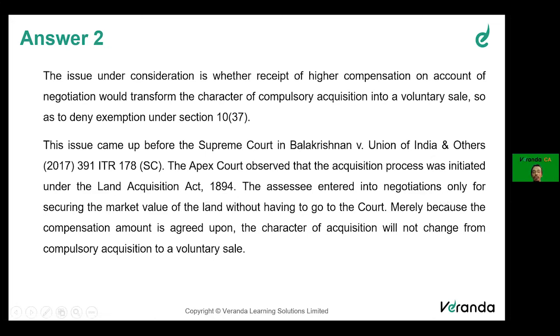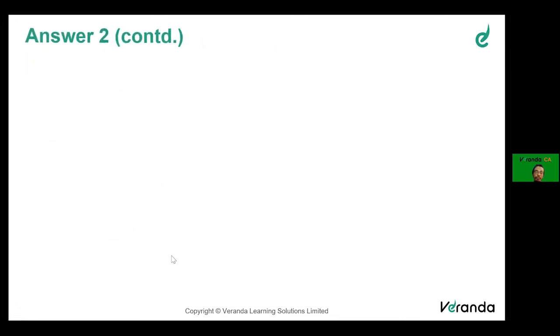The assessee entered into negotiations only for securing the market value without going to court. Otherwise, we will have an enhanced compensation. Either you negotiate with the government or go for enhanced compensation. Merely because the compensation is agreed upon, the character will not change. This is important terminology: from compulsory acquisition to voluntary sale, it will not change.